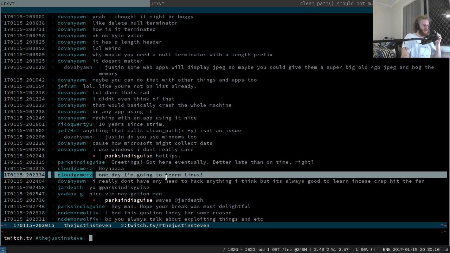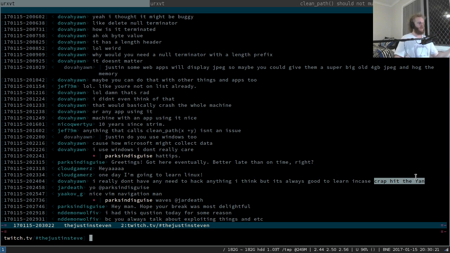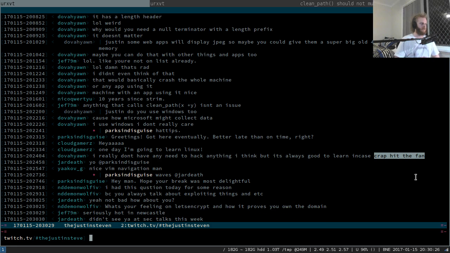One day I'm going to learn Linux, do it. I don't really have any need to hack anything, I think, but it's always good to learn in case crap hits the fan. Indeed, even if you don't need to hack anything, I still think it's a brilliant, fun hobby exercise. Gets the creative juices flowing.